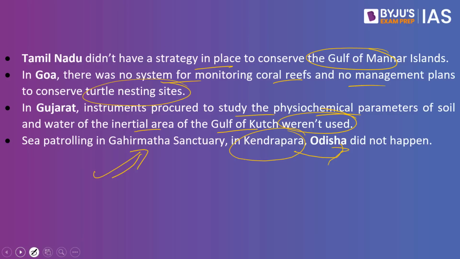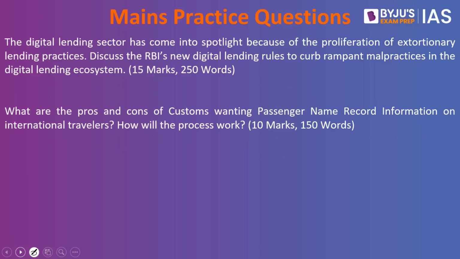Now let's look into the mains practice questions. The digital lending sector has come into the spotlight because of the proliferation of extortionary lending practices. Discuss the RBI's new digital lending rules to curb rampant malpractices in the digital lending ecosystem. What are the pros and cons of customs wanting passenger name record information on international travelers? How will the process work?